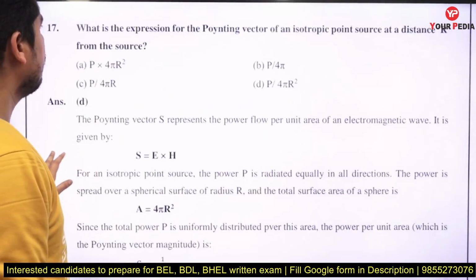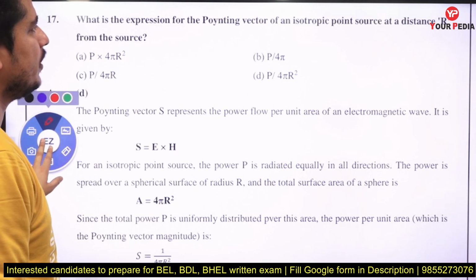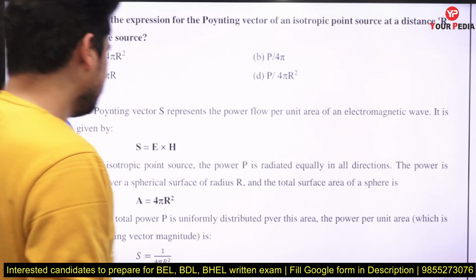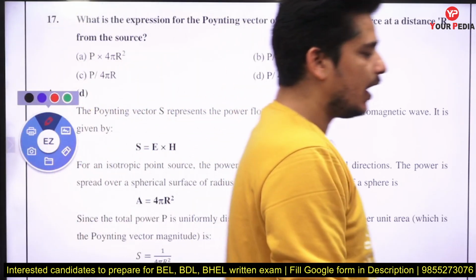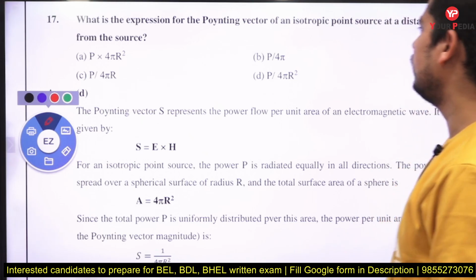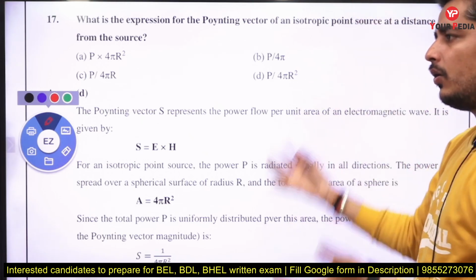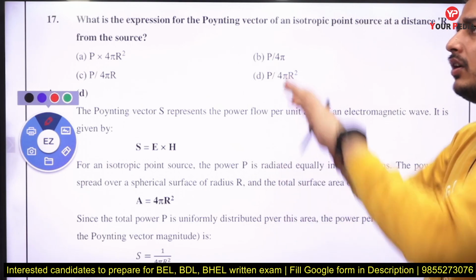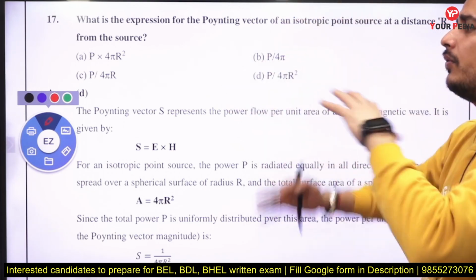Next is: what is the expression of the Poynting vector of an isotropic point source at a distance of r? See, basically an isotropic radiator radiates in all directions. So it will radiate total power through the surface area of a sphere.